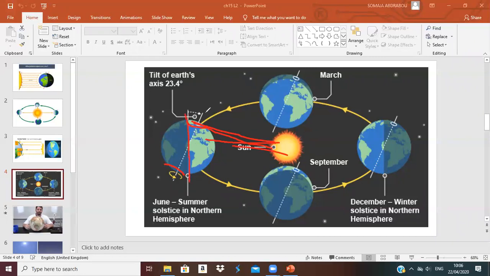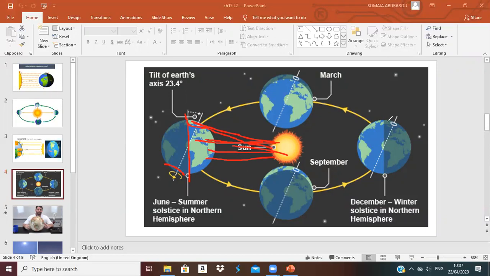So only the north half, because it is tilted toward the sun, will get the sunlight. So the northern half will have summer, okay? And the south here will not have summer, it will have the winter, okay? So the north half, because it is lit by the sun, because the earth is tilted on its axis in the same direction in space, will have the summer.